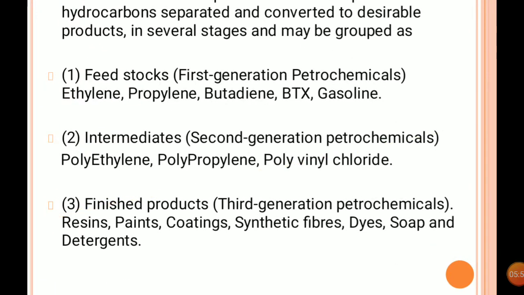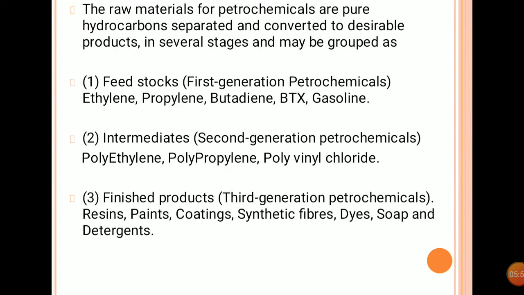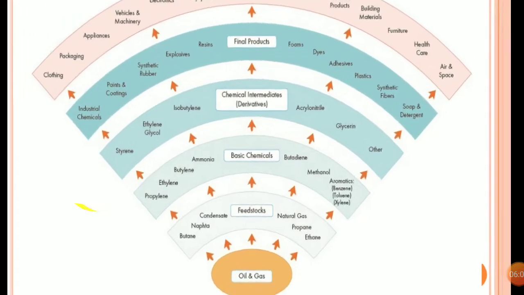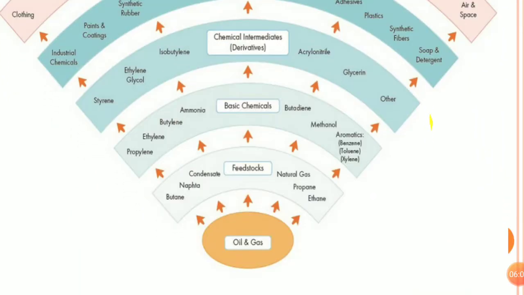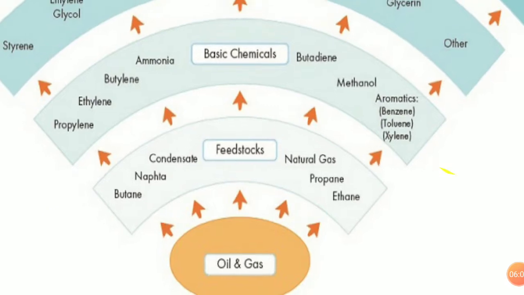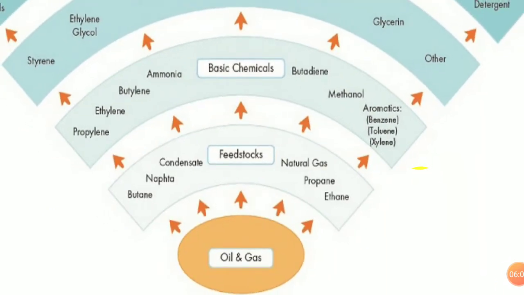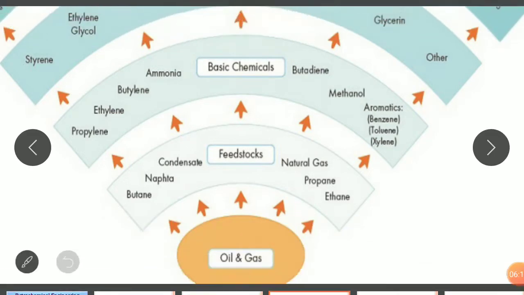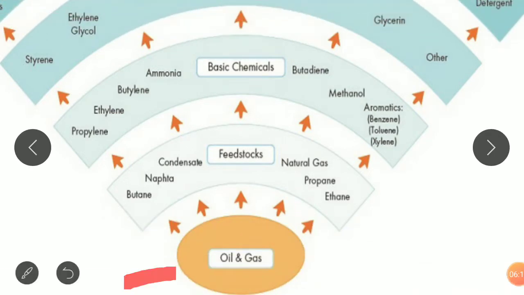Now we will see this process in proper sequence by this diagram. From the starting point, we get raw materials from the petroleum industries: ethane, propane, natural gas, naphtha, butane.